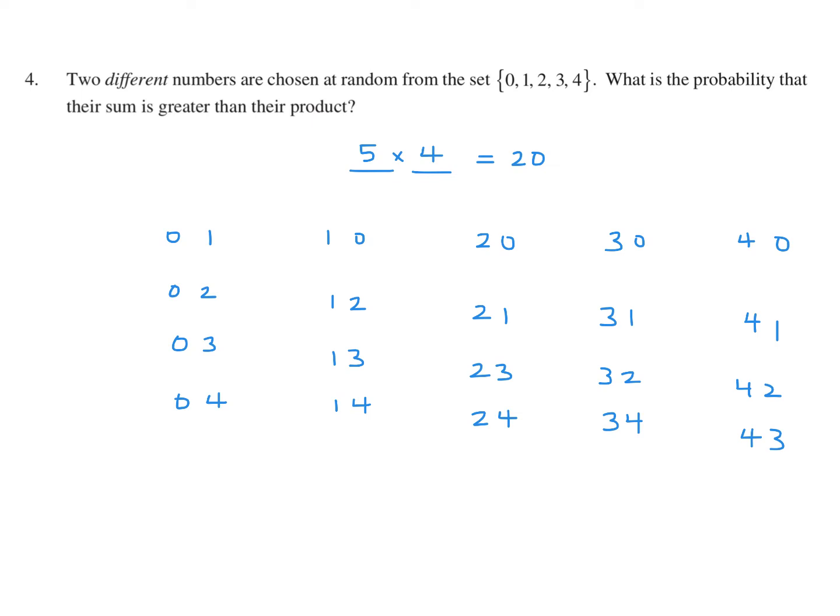Now we have to look at their specific condition that they want the sum greater than the product. So for each of these, we'll put an S and a P. Let's separate this so we don't get confused. For each of these, we'll get an S and a P.